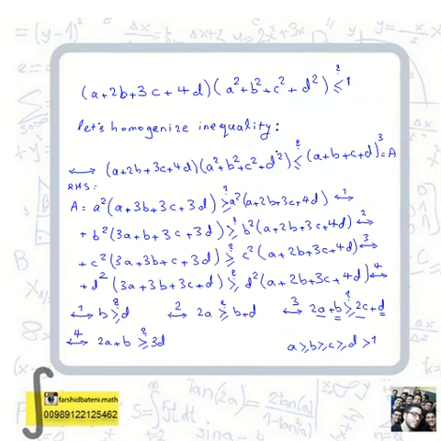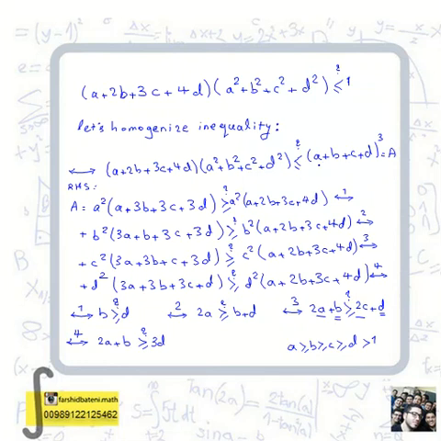Let's homogenize the inequality. What is this? It's to have the same degrees on both sides. The degree of the left hand side is 3, and by using a plus b plus c plus d, we can write 1 as (a plus b plus c plus d) cubed, since the sum of them is 1, according to the assumption of the problem.